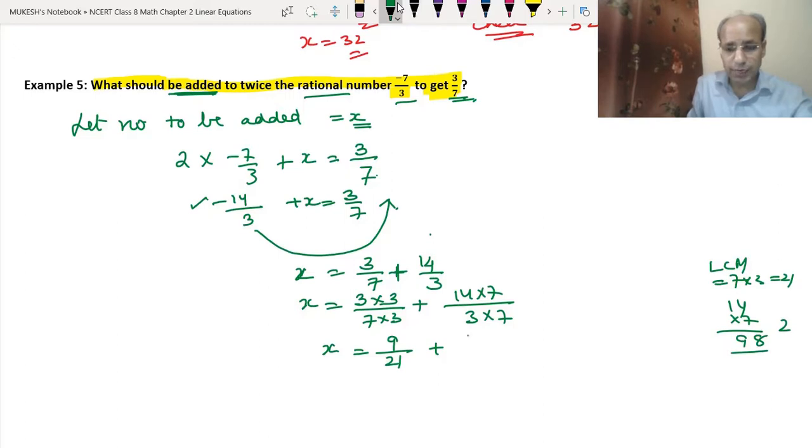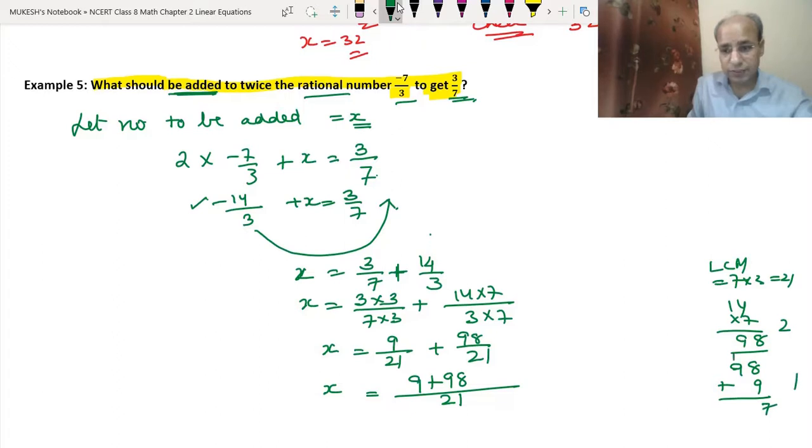So we got 98 upon 21. So now we can write common denominator 21. We have 9 plus 98. Now we will add them, because we have both positive signs. So we got the answer 107 upon 21.